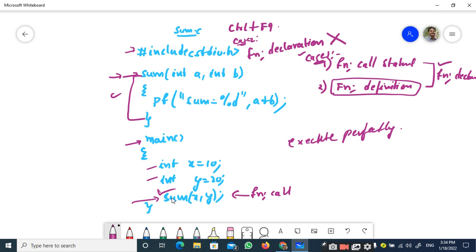Why? Because the function definition is already processed by the compiler and all the information related to the function is already present at the compiler. Therefore, there is nothing to do with the extra information, so there is nothing to do with the function declaration. So that's all about function declaration.